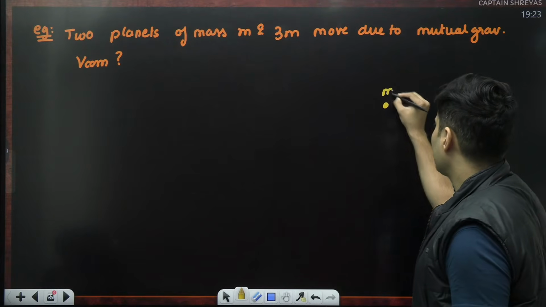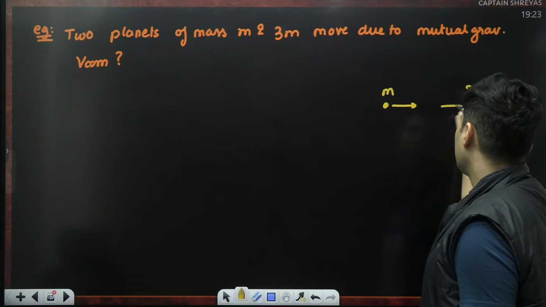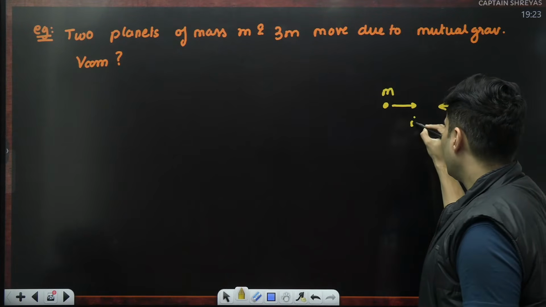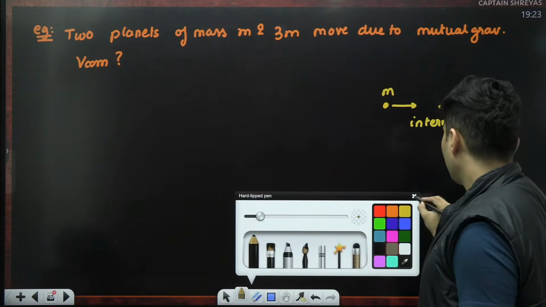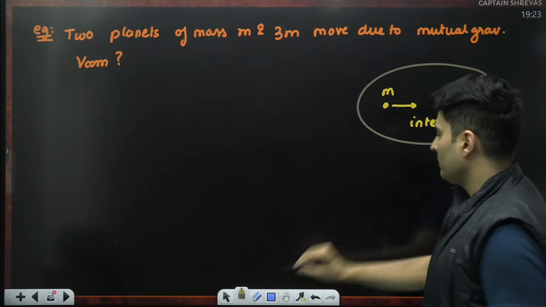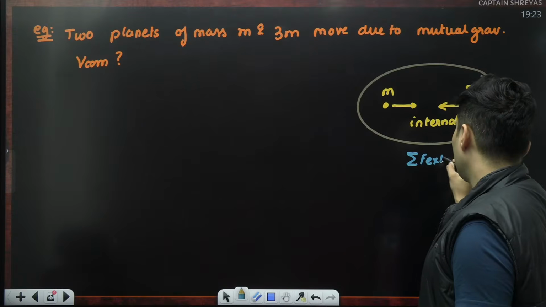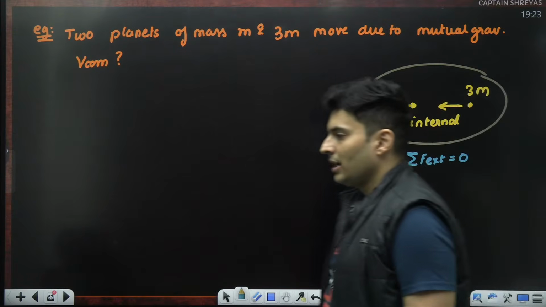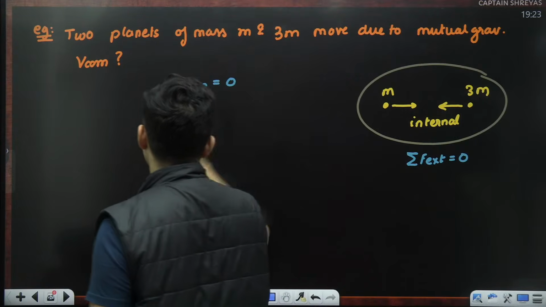This is one mass. This is another mass. They are mutually attracting each other. Won't that be an internal force? So if you consider this as your system, tell me what is the external force? The external force is a big fat 0. And if external force is 0, center of mass will have no acceleration.